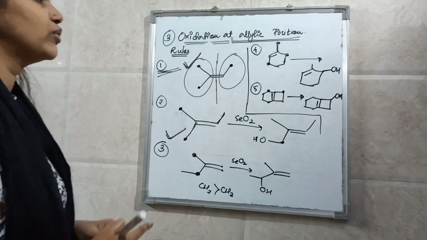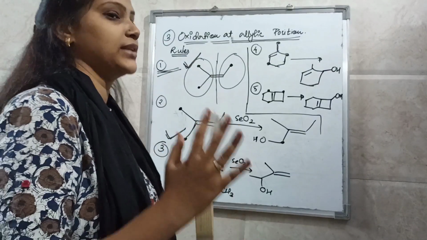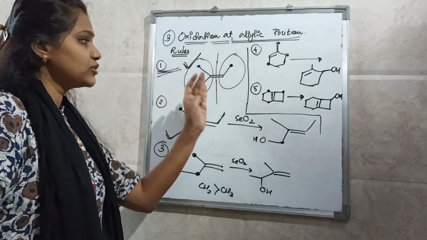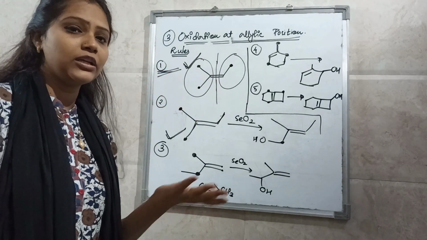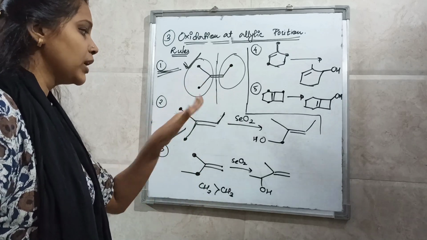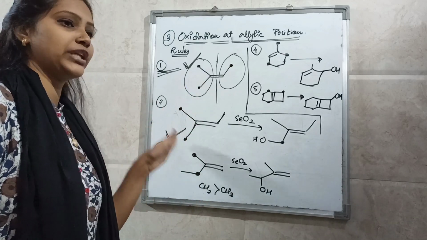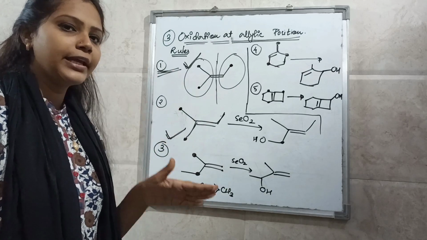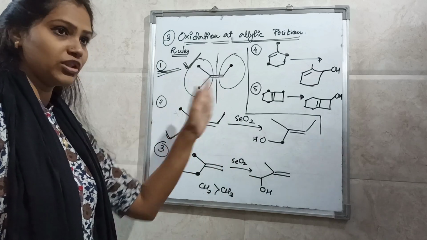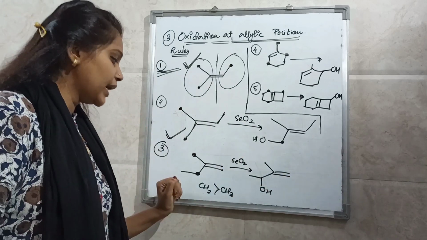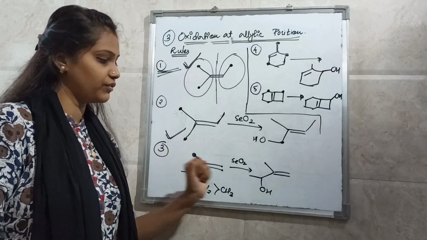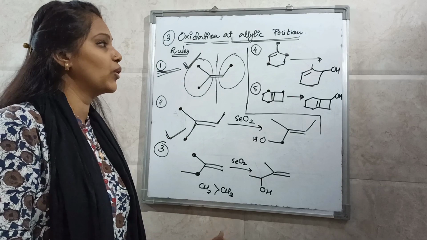So these are the 5 rules you have to consider while solving the example or while finding the product. First rule is, if you have more than one allylic position, the allylic position which has the more substituted end will oxidize, and if you have allylic positions at the substituted end, then the carbon which is trans to the main chain will oxidize. And if you have CH2 and CH3, out of this CH2 will first react and it will oxidize to OH.